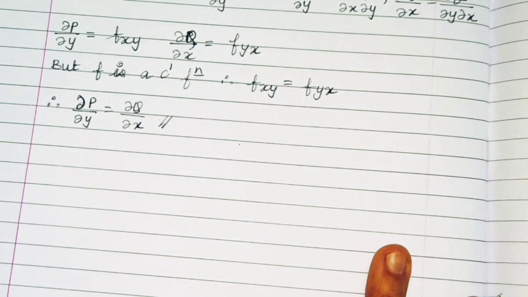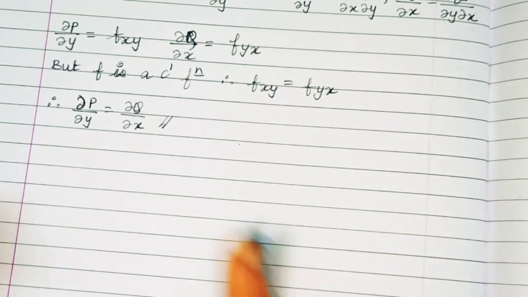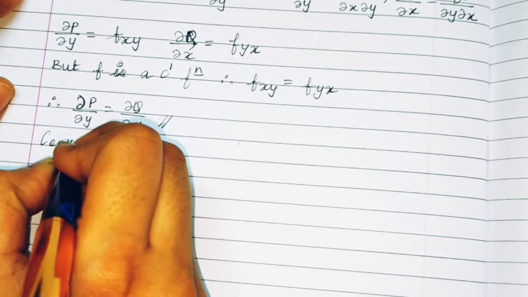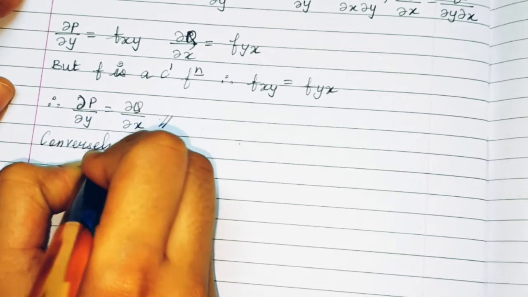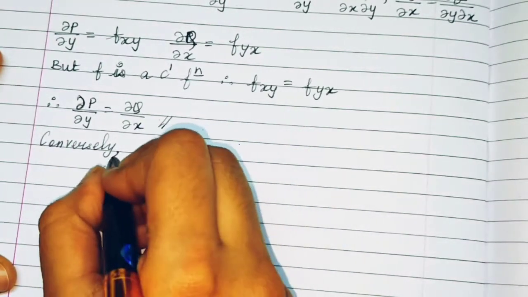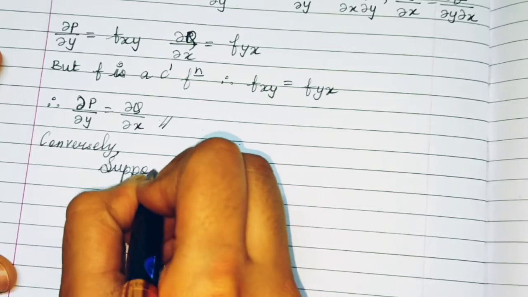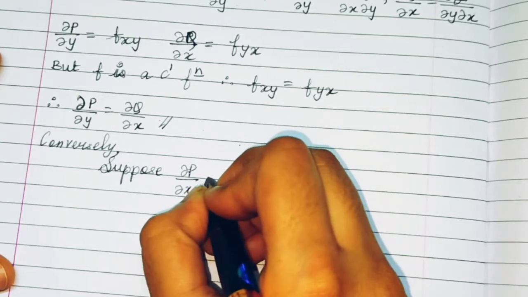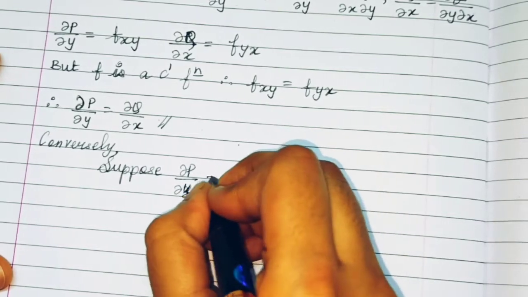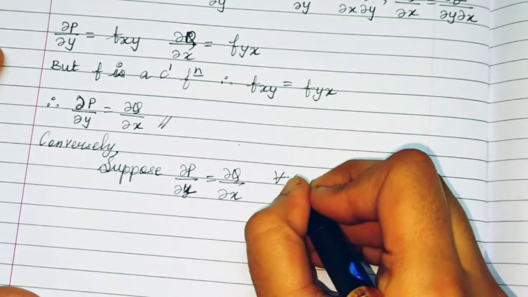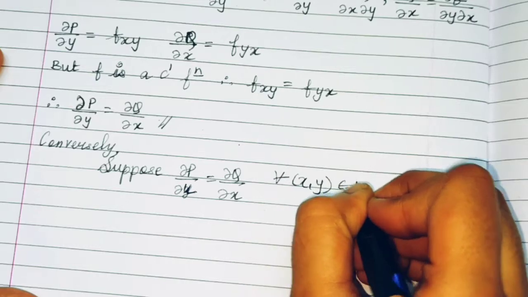Now we have to prove the converse. That is, we are given that ∂P/∂y is equal to ∂Q/∂x, and we have to prove that F is conservative. So conversely, suppose ∂P/∂y is equal to ∂Q/∂x for all (x, y) belonging to D.